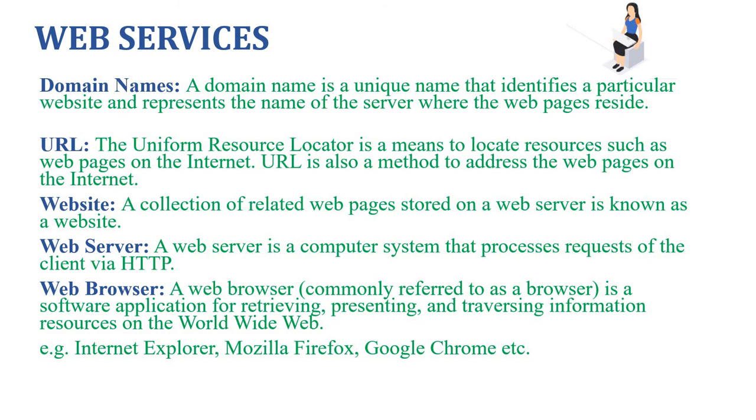URL stands for Uniform Resource Locator. URL helps in locating a particular website or a web page. For example, http://www.cbse.nic.in/academics.html is a URL for a specific website.